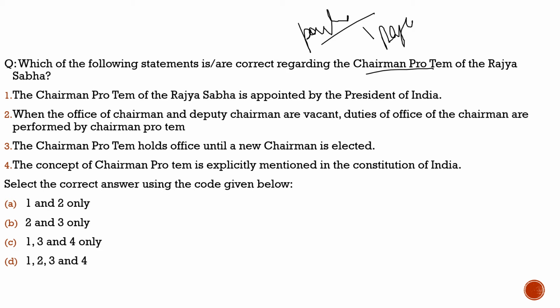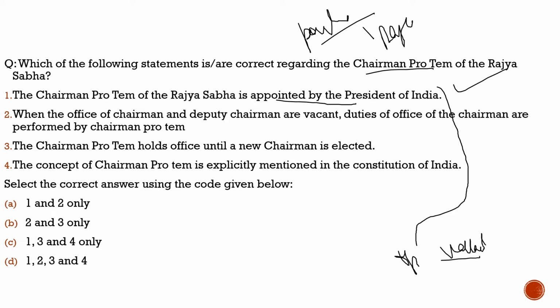First statement, the chairman pro tem of the Rajya Sabha is appointed by the President of India. 100% correct. He is appointed by the President of India. Please remember the words. A statement like this can come in the exam, that he is appointed by the President of India when the office of the chairman and deputy chairman are vacant. When this statement says vacant, then the statement is correct, then it is 100% true.